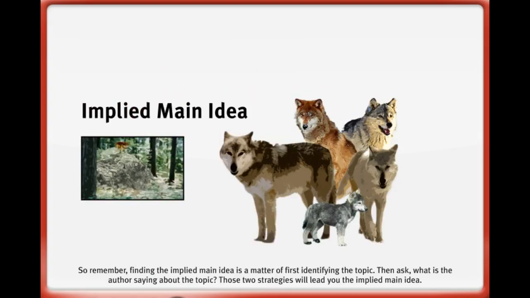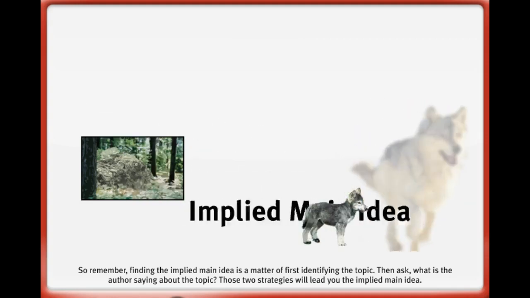So remember, finding the implied main idea is a matter of first identifying the topic. Then ask, what is the author saying about the topic? Those 2 strategies will lead you to the implied main idea.